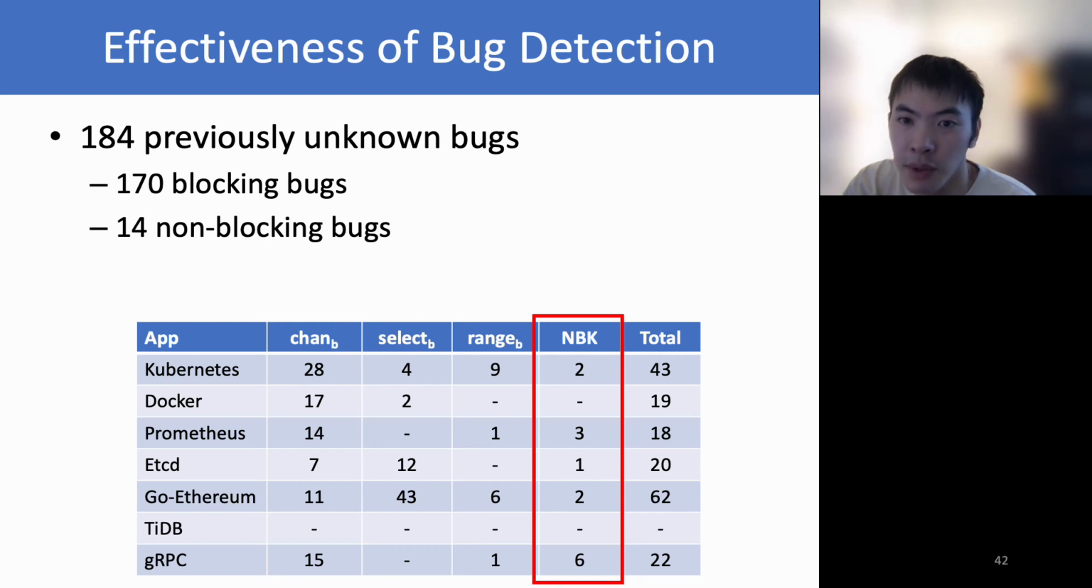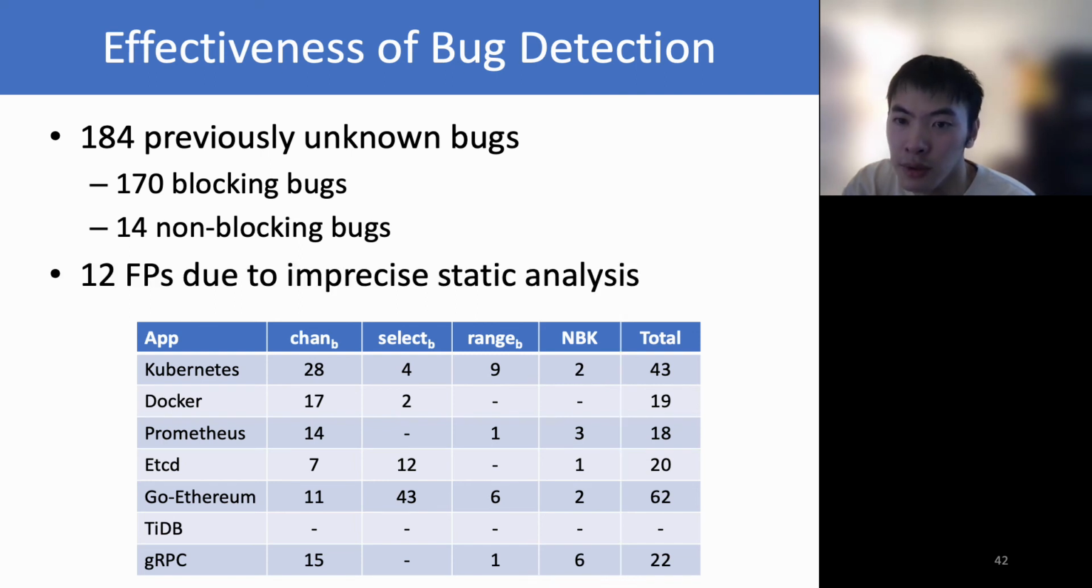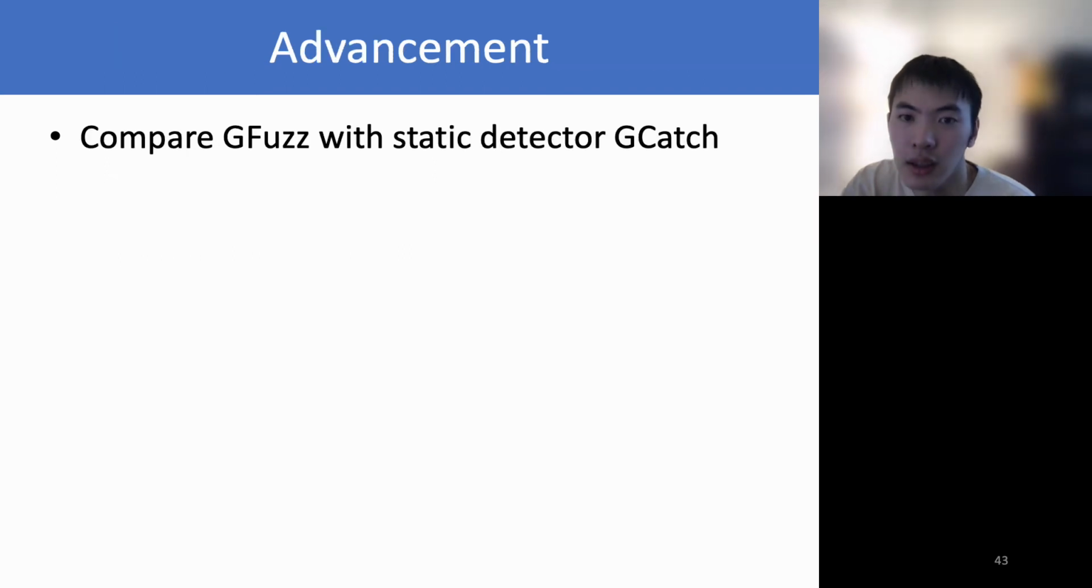NBK stands for non-blocking bug. The 14 non-blocking bugs include panics or fatal errors caused by a failed interface conversion, sending to a closed channel, or accessing an array using an out-of-bound index. GFuzz reports 12 false positives due to imprecise static analysis.